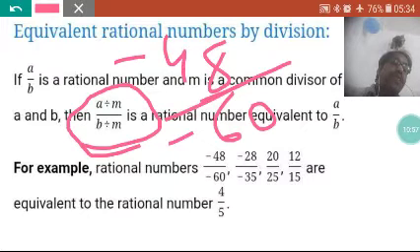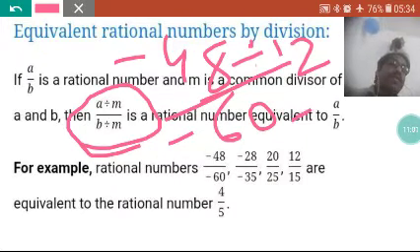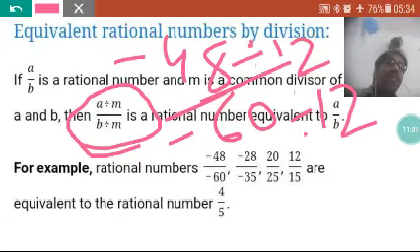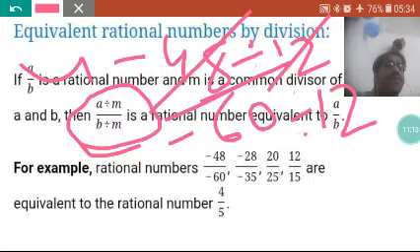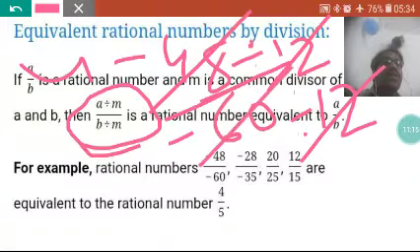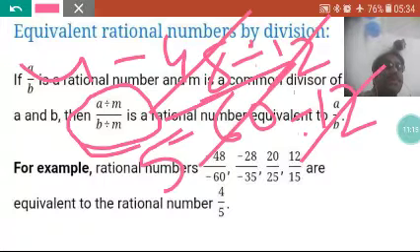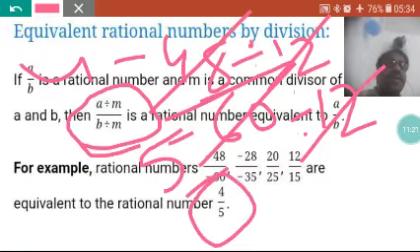So the SCF of 48 and 60 is 12. So it is going to be divided with 12 here. Okay, not SCF is not 12, but we'll divide with the same number. So 12 4s are 48, 12 5s are 60. The rational number is 4 by 5. See, same thing, same result.